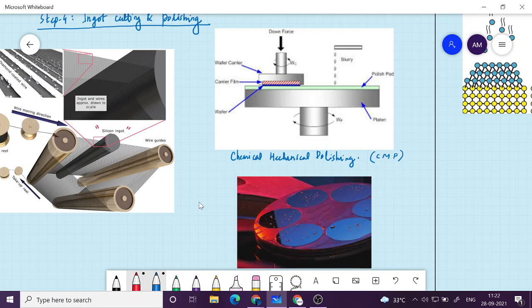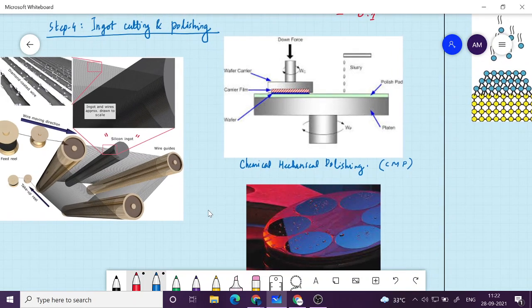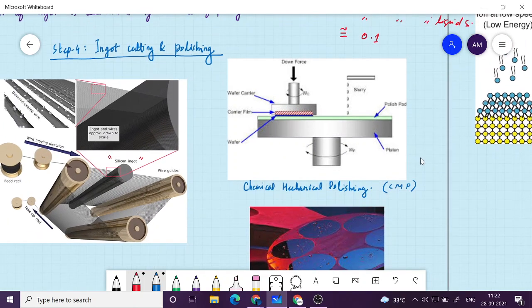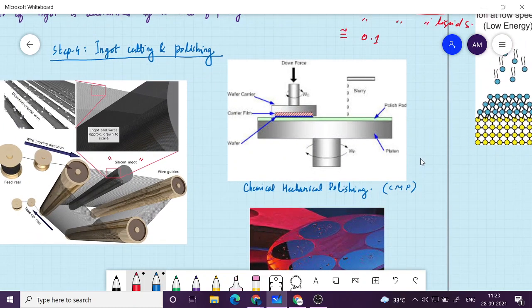Okay, each of this slice is called wafers, and then wafer will be polished. It will be very rough after cutting, so we need to do polishing, and polishing is done with a combination of mechanical and chemical process. Okay, so we will introduce some chemicals, and then we will rub with the, so this method is almost like sandpaper.